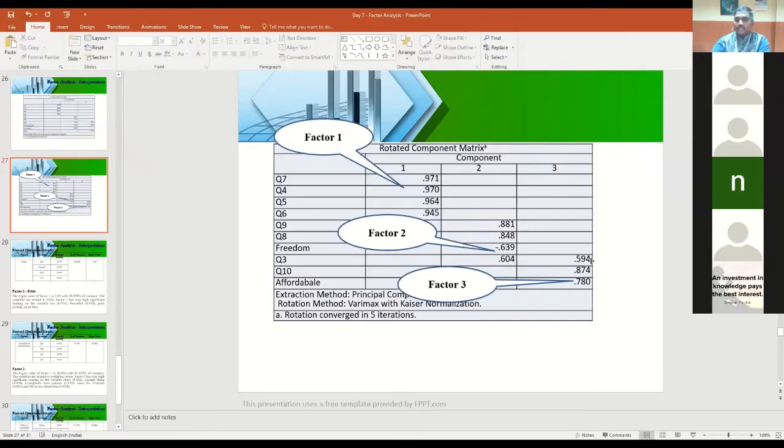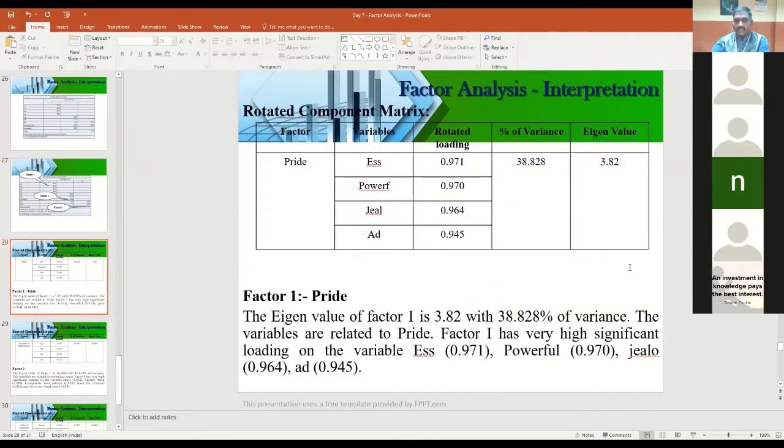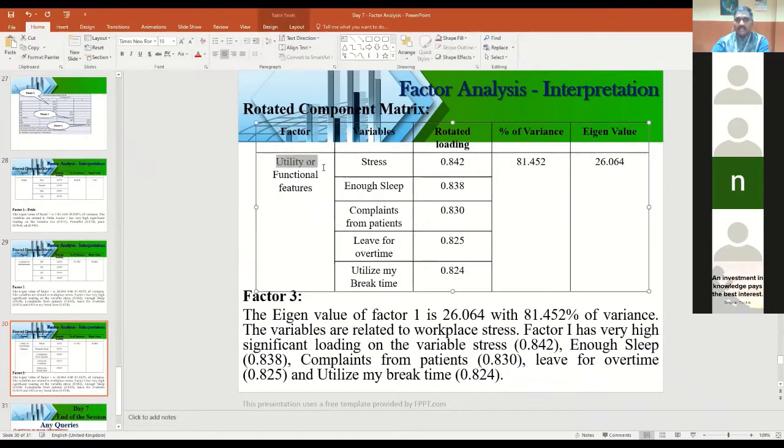Now the third one also you have to do. The third one talks about Q3, Q10 (affordable), Q1. But Q3 we already considered in the second factor, because when you compare the two values, it has the highest value in factor 2. So you consider item number 3 for factor 2, whereas the remaining two you can consider for the third factor. And again, for the third factor, write some name and give the interpretation. This is the way to write the interpretation for the factor analysis output tables.